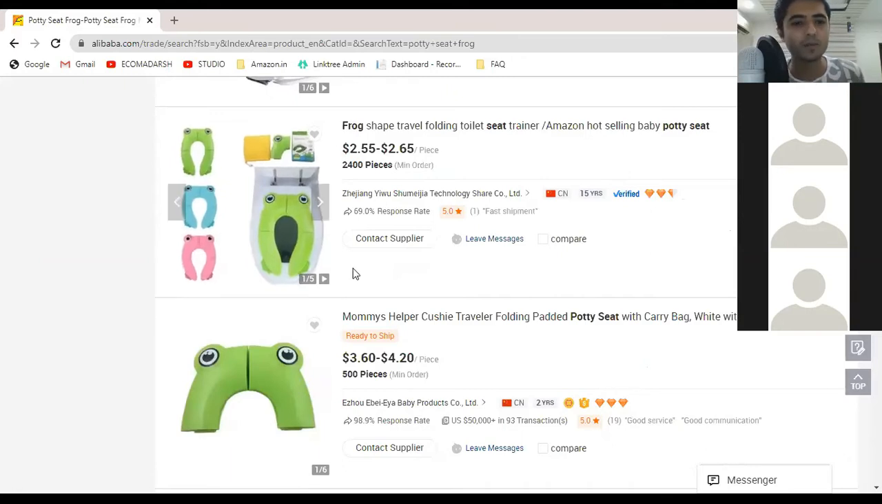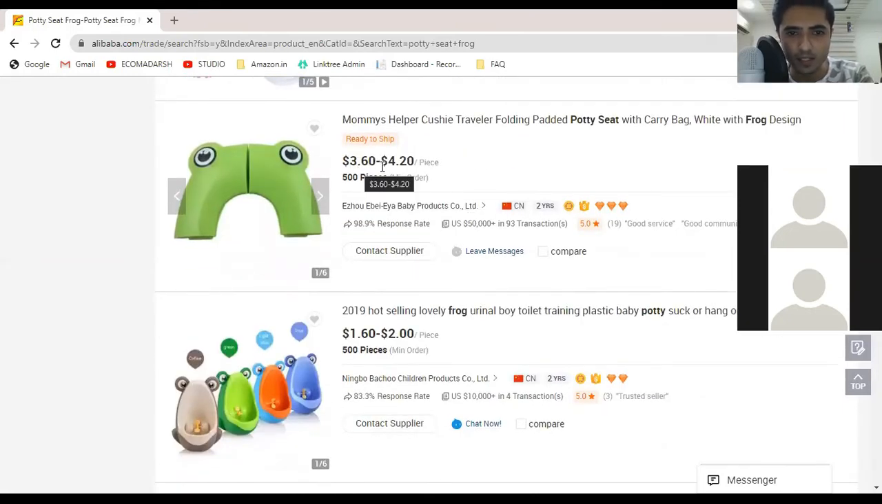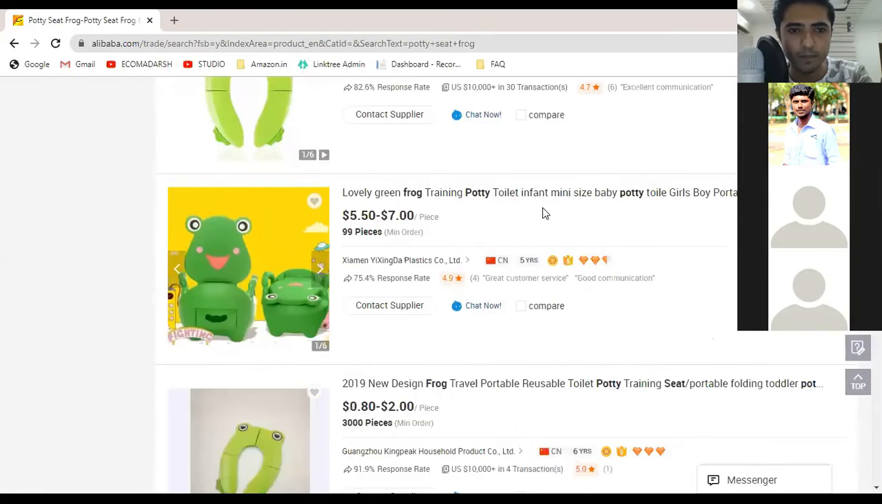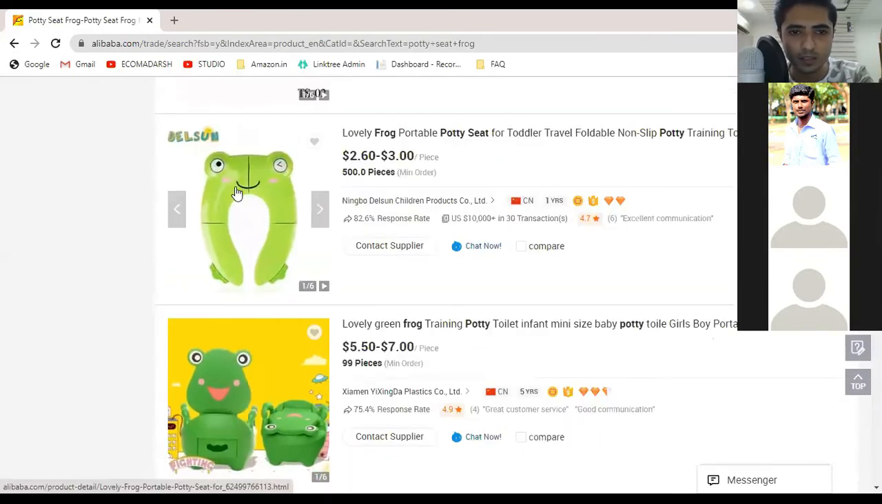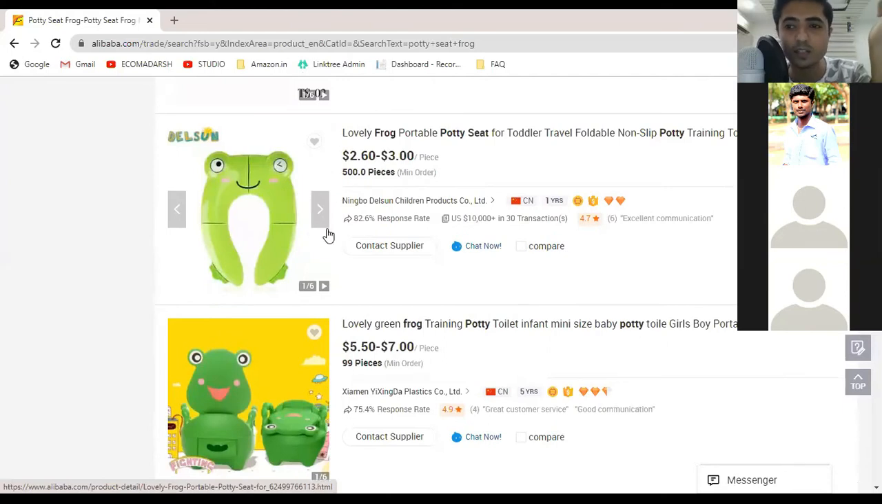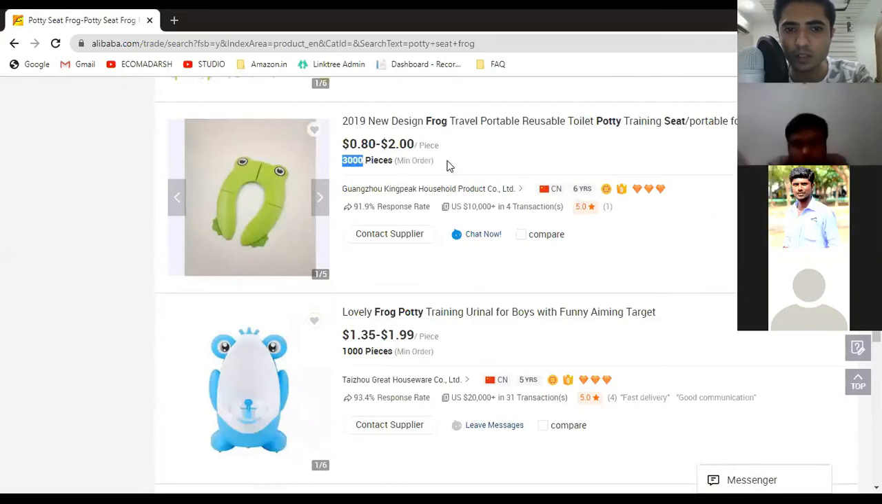Thank you. Okay, so now here you can see that, look, $2.5 to $2.6. If we go a little more ahead, $3.6 to $4.2. If we go a little down, okay, this is once again a little unique design, not similar to that design, but again a unique design, and I don't think that this design will be available anywhere on Amazon. Again, say $2.6 to $3. Okay, $0.8 to $2, but as you can see, they are asking us to buy 3,000 units from them.